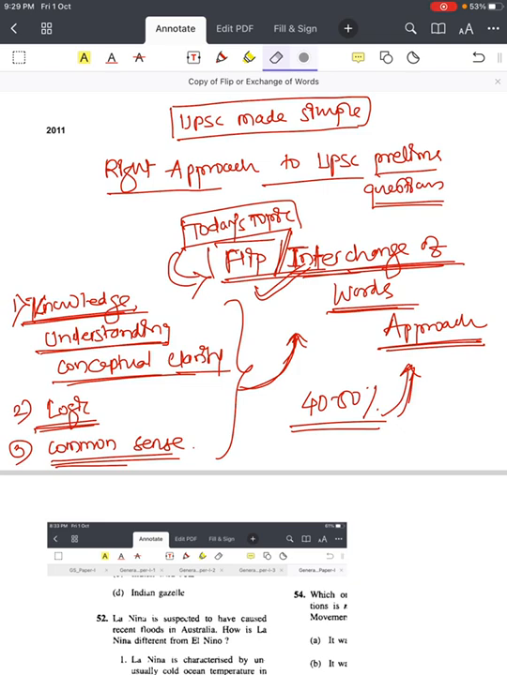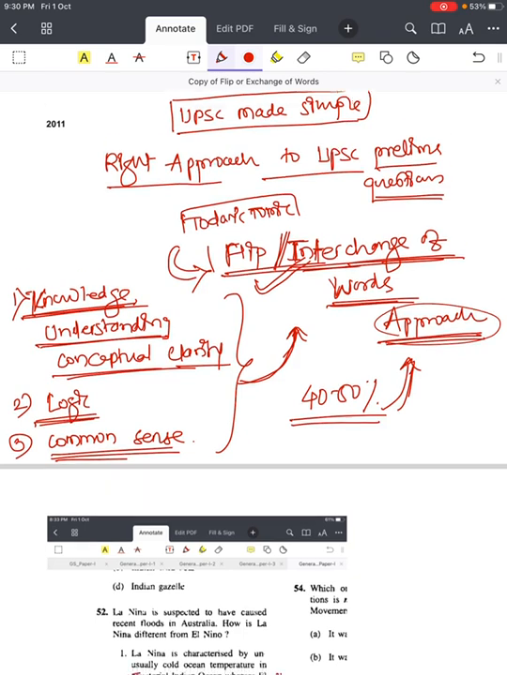In that, today's topic for discussion is the flip or exchange of words approach. In this approach, what UPSC will do is exchange, interchange or flip the keywords among the statements, and sometimes between different questions also. So this can happen. You have to be careful while reading both statements. Just check whether the first fact is related to the second, or the second fact is related to the first or not.